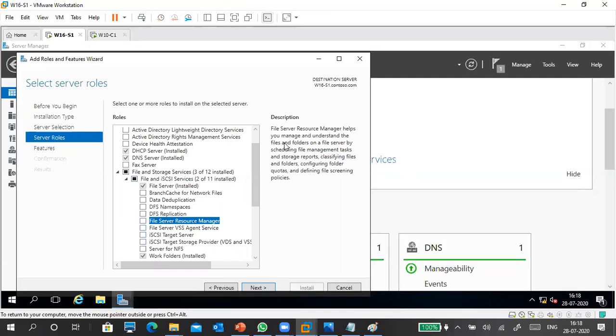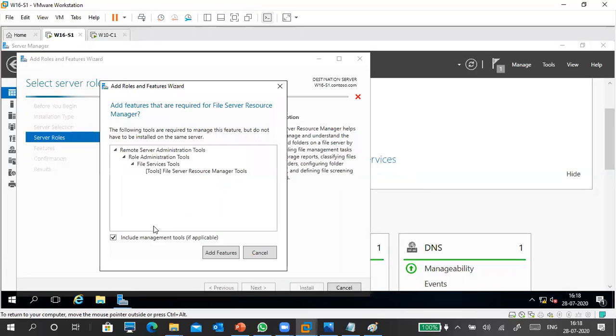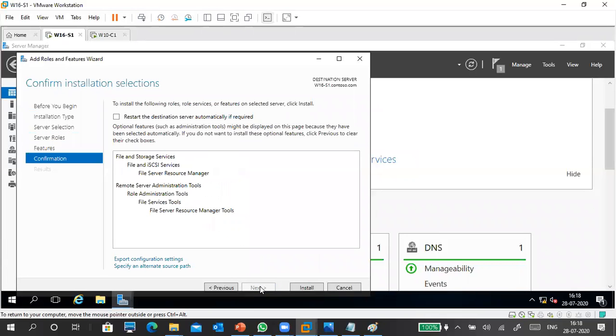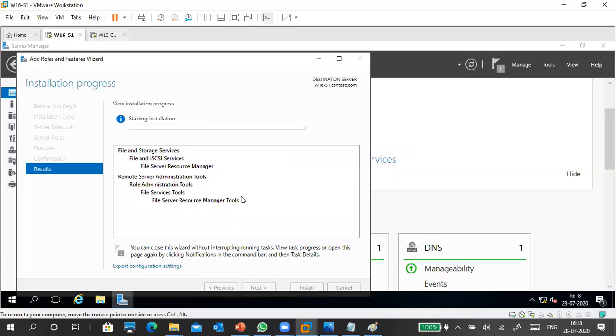File Server Resource Manager helps you manage and understand files and folders on a file server by scheduling management tasks, reporting, and all kinds of stuff. So I'm clicking the check mark, Add Features. Only I selected this one. DFS is also a very good one, but we don't have time for that one. So select File Server Resource Manager, Add Features. Next, select this one. Yes, install it. First install the File Server Resource Manager.